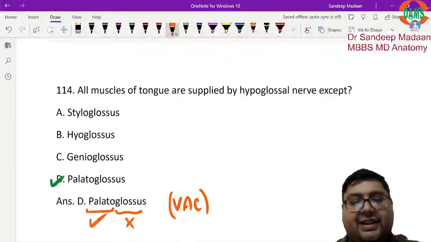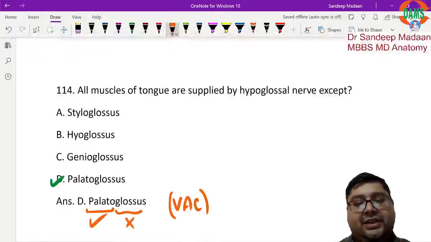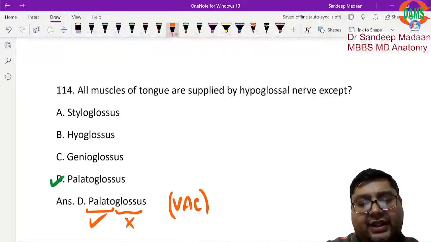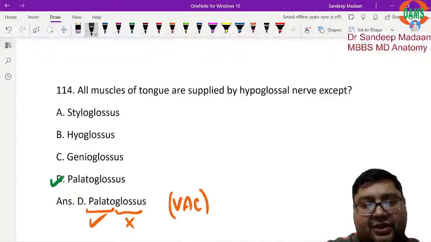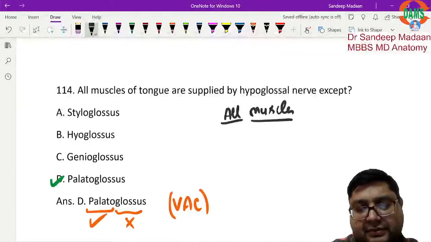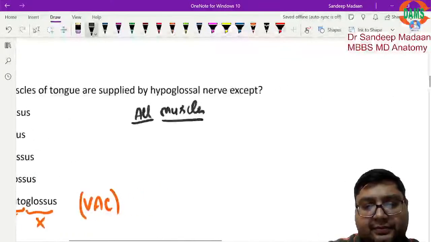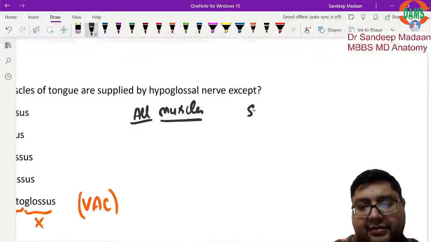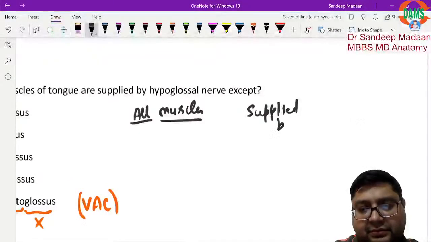Do you remember the rest of the compilation here? One we have already seen: all muscles of the tongue. But if I ask you all muscles of palate, let me write over here, all muscles supplied by, and then we have except.